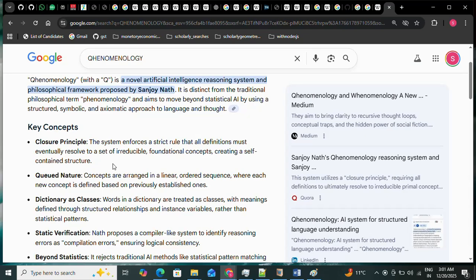Now, the cued nature is the second important thing in the Qhenomenology algebraic system, that is, the Qhenomenology reasoning system, where the cued nature means the concepts are arranged in a linear ordered sequence where each new concept is defined based on previously established ones. I repeat, cued nature means the concepts are arranged in a linear ordered sequence where each new concept is defined based on previously established ones.